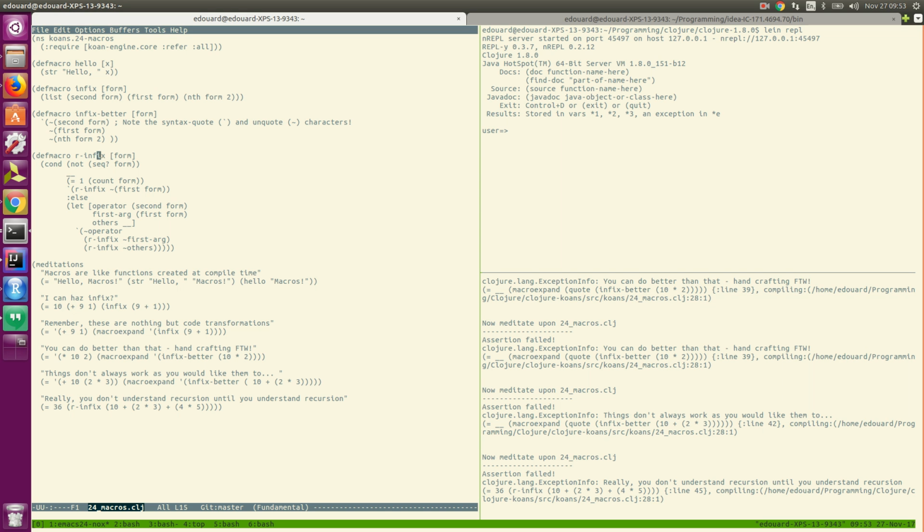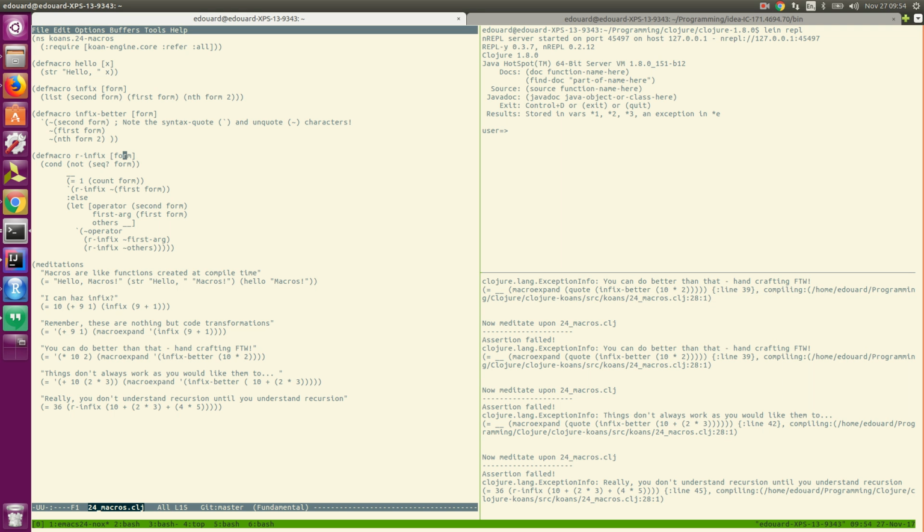recursive infix, I suppose. This macro does all sorts of things now. This one has multiple arguments, and also works recursively. It descends into each of the expressions. And the first test, we have a cond which tests for different sorts of form.